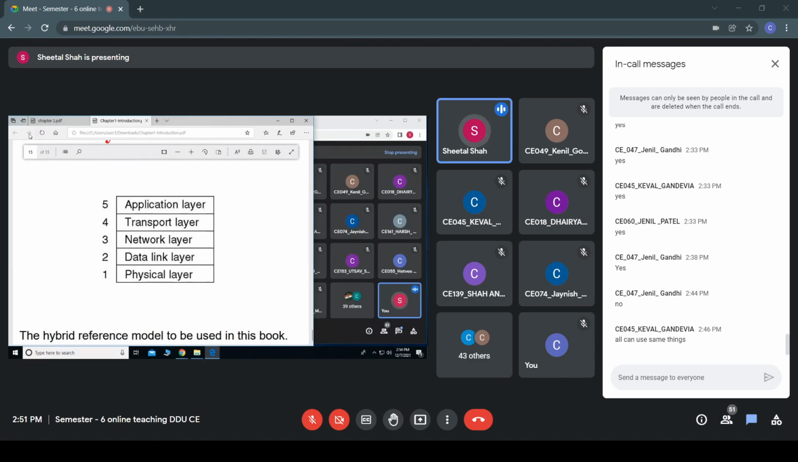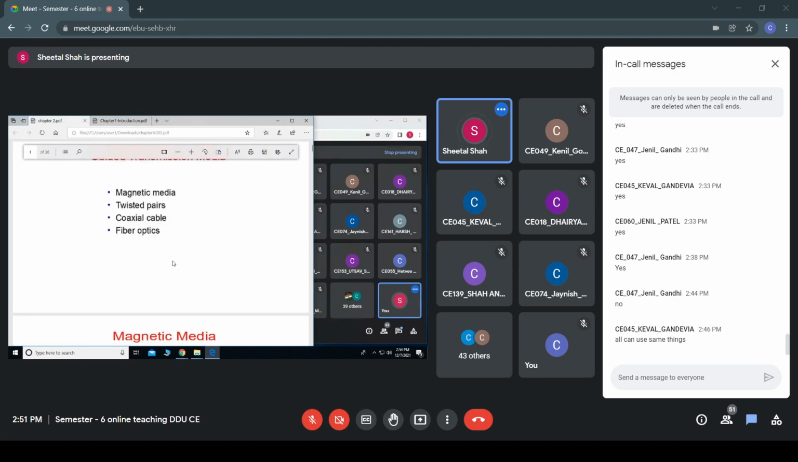Now we'll start with the second chapter, the lowest layer, the physical layer. Okay. So what is the function of the physical layer? We have discussed. What is the function of the physical layer?